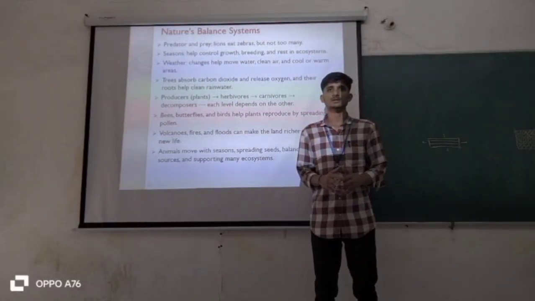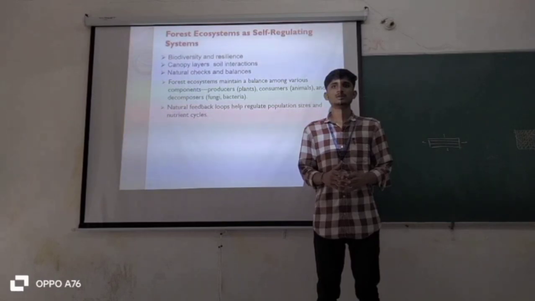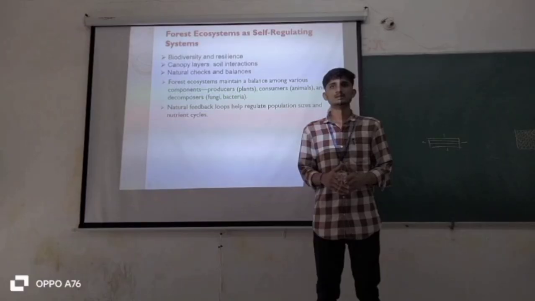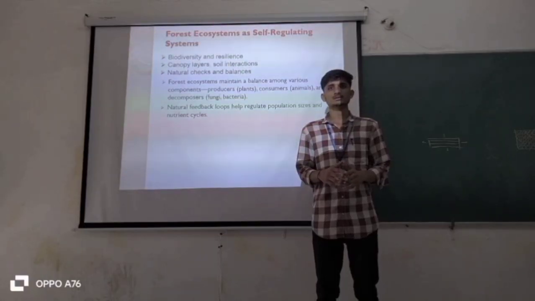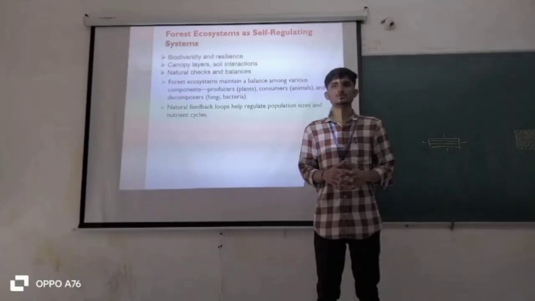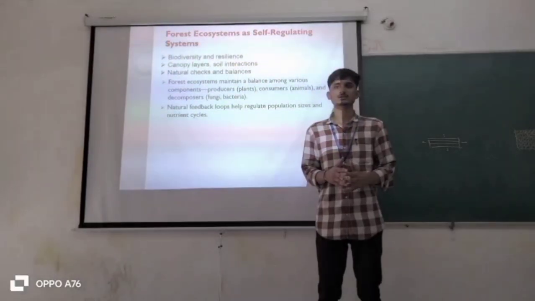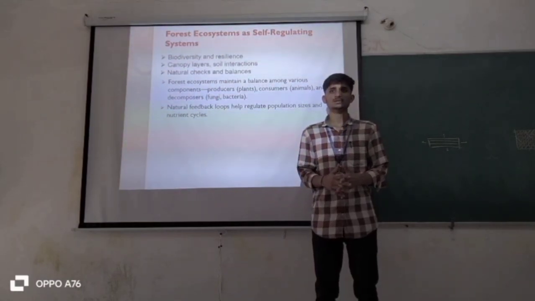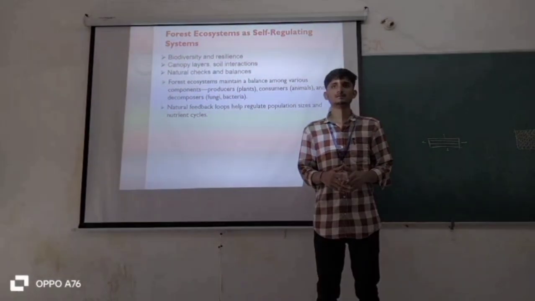Forest ecosystem as a self-regulating system: biodiversity and resiliency, canopy and layers and soil interactions, natural checks and balances. Forest ecosystems maintain a balance among various components. Here producers are the plants, consumers are animals, and fungi and bacteria are the decomposers. Natural feedback loops help to regulate population size.